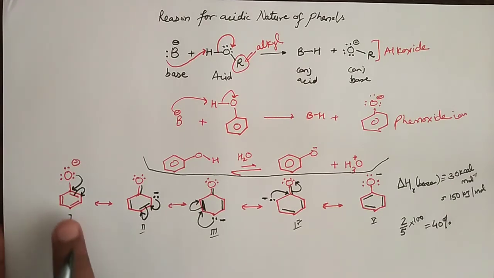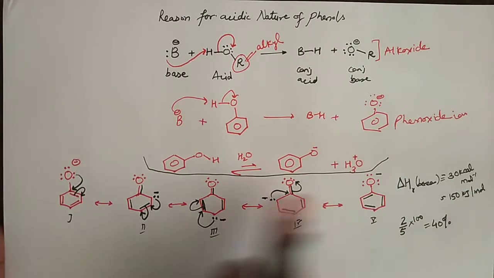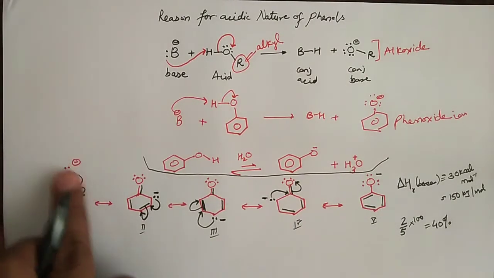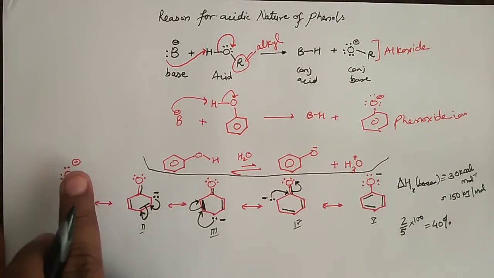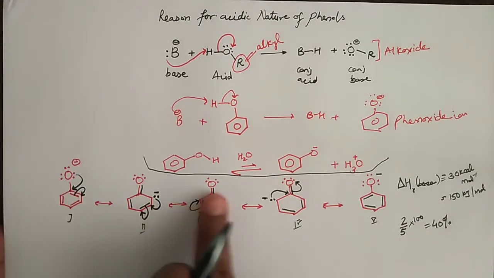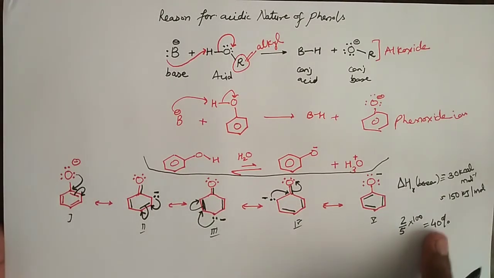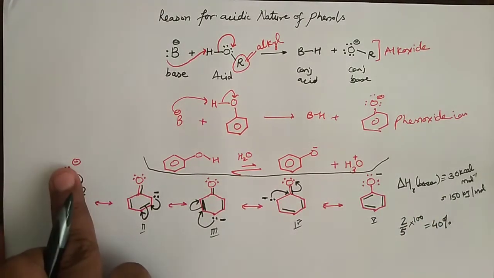That means because of the resonance, the negative electron charge density is 60% distributed on the benzene ring and it remains only 40% on the oxygen.